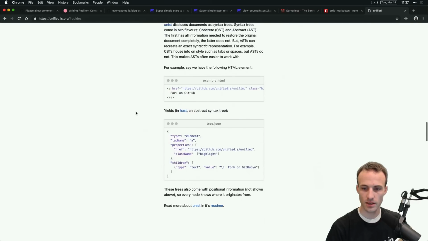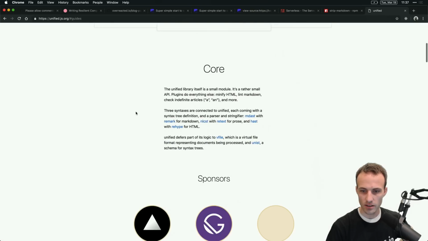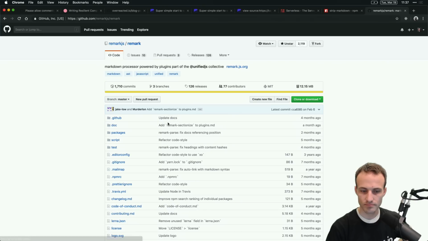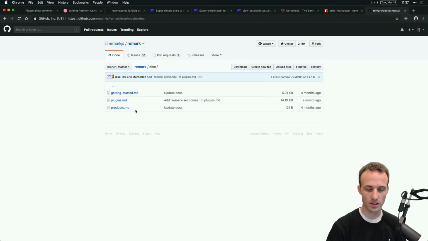Okay. So that is not, I need like developer documentation. How do you use this thing? Okay. Docs, plugins, products, getting good.